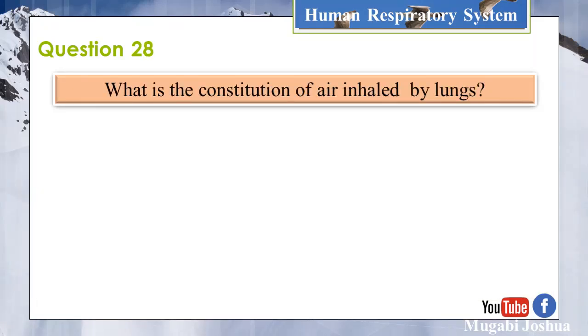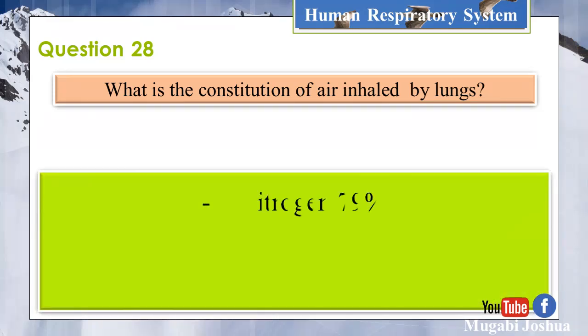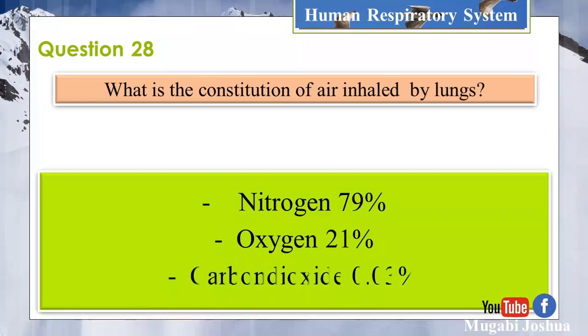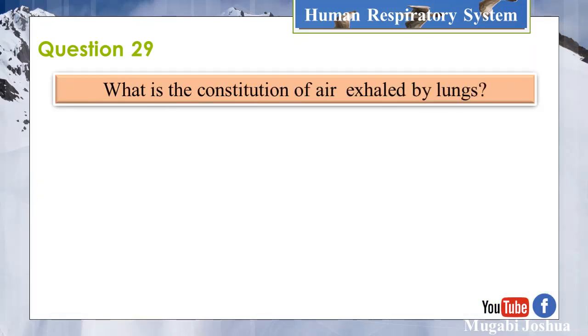Question 28. What is the constitution of air inhaled by lungs? Nitrogen 79%, oxygen 21%, carbon dioxide 0.03%. Question 29. What is the constitution of air exhaled by lungs?